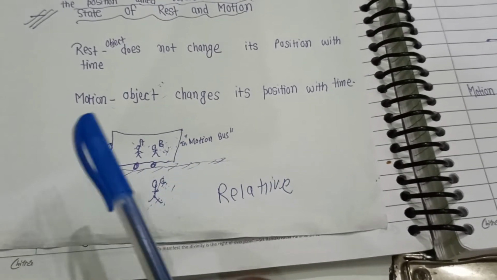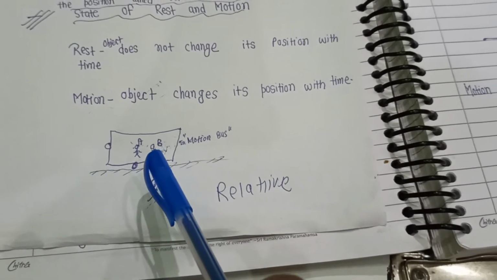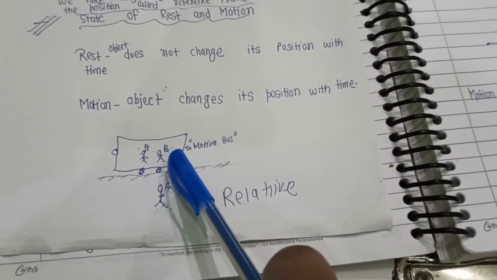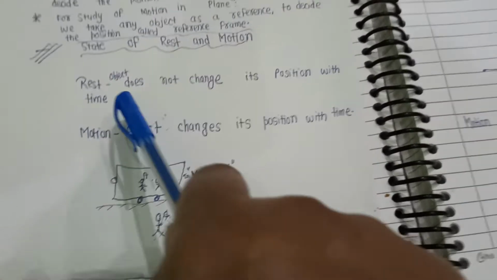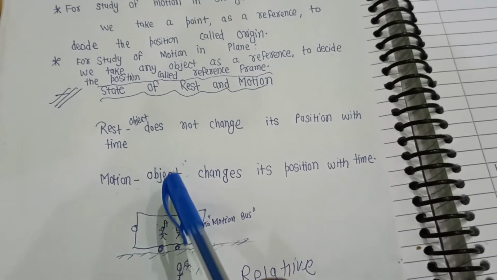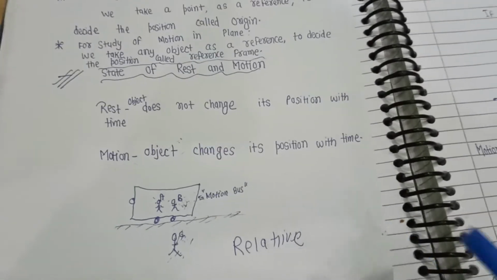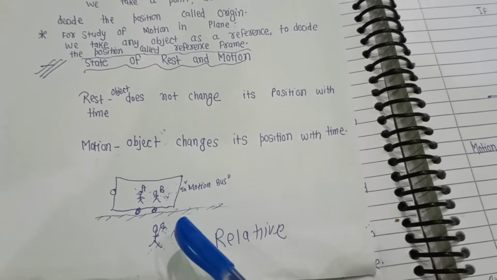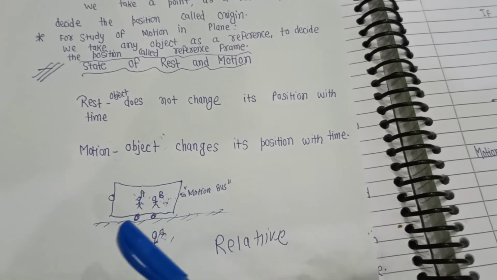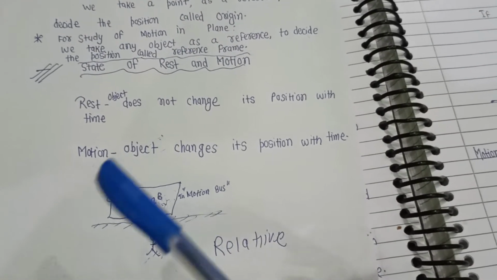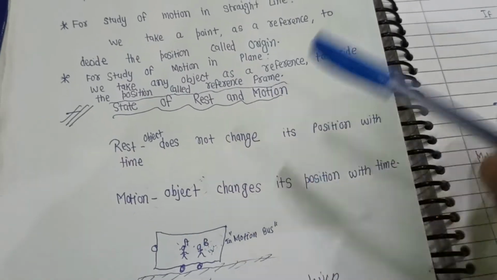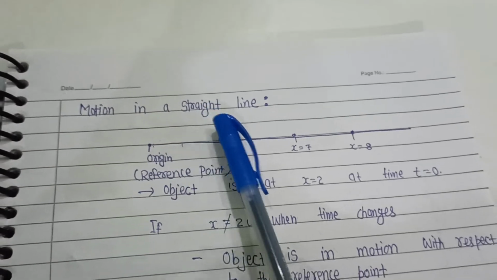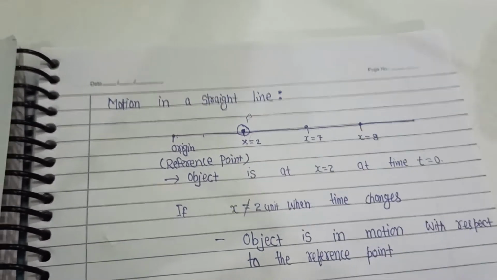Unless we take a reference, we cannot say that any object is at rest or in motion. This is not an absolute term. The terms rest and motion are not absolute. We need a reference according to which we decide whether the object is in motion or at rest. So for a starter, we will study motion in a straight line only.